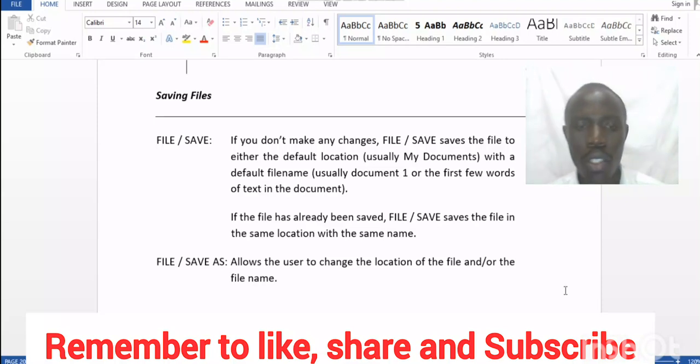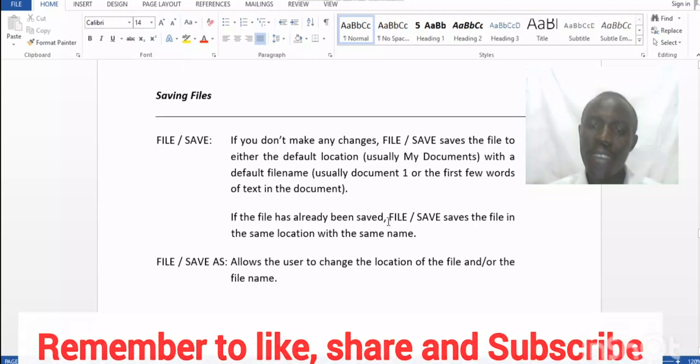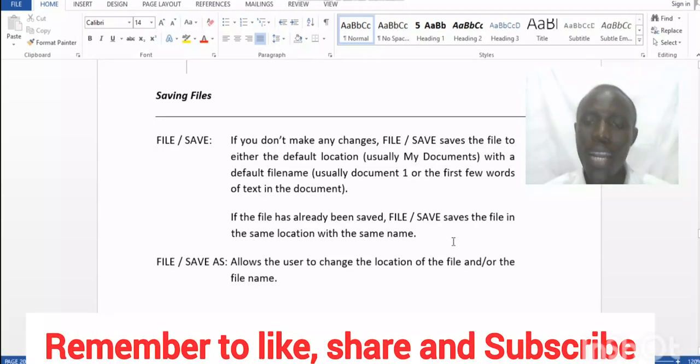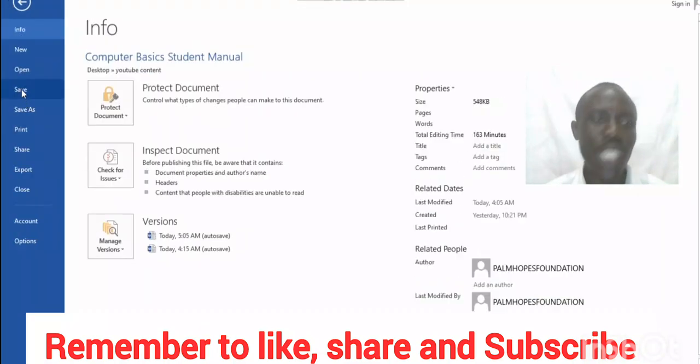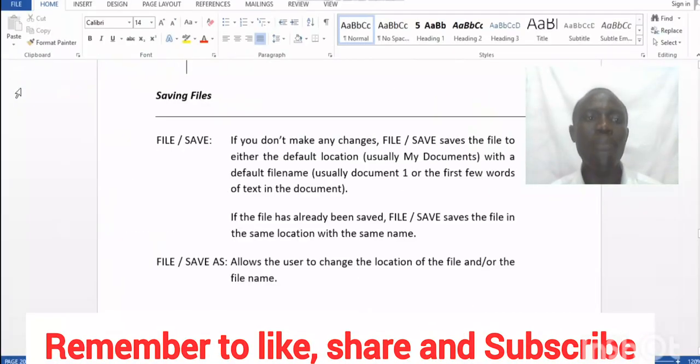So let me continue and talk about if the file has already been saved. File, Save saves the file in the same location with the same name. For example, let's say that you had saved your work, but now you are saving changes. You just go and click on File, then after File, you click on Save. It means that if I click on Save, I'm not saving a new work, but I'm saving changes to an existing file that is already stored in My Documents. So it will not ask you to change the name or the file type. It will continue to save on the other work that you had saved.